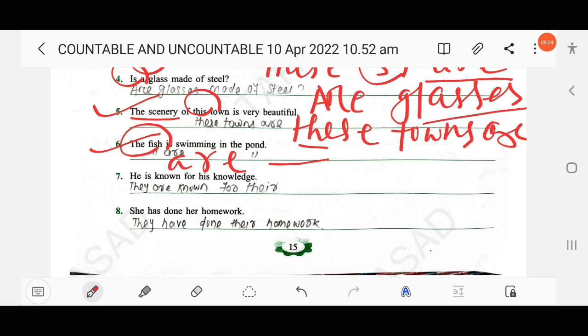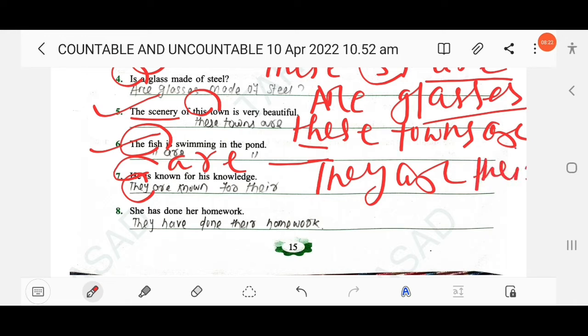Then next, he is known for his knowledge. So here he, this is a subjective personal pronoun. Its plural is they. They, each plural are. They are known for his knowledge. So here you have to write their knowledge. Possessive adjective. Okay, they are, not his. Okay, they are known for their knowledge.